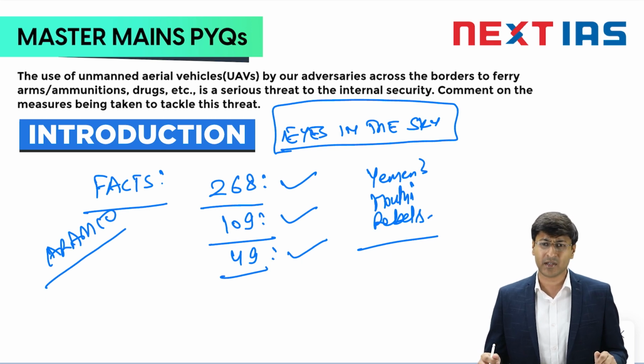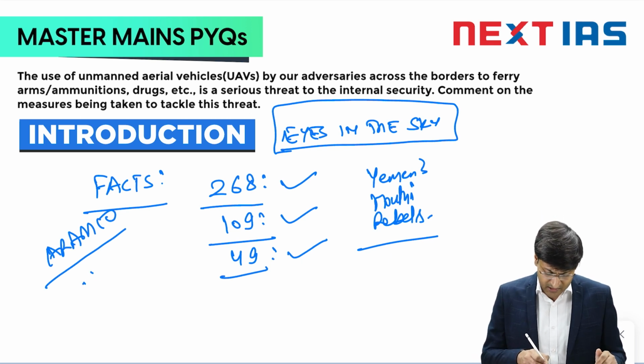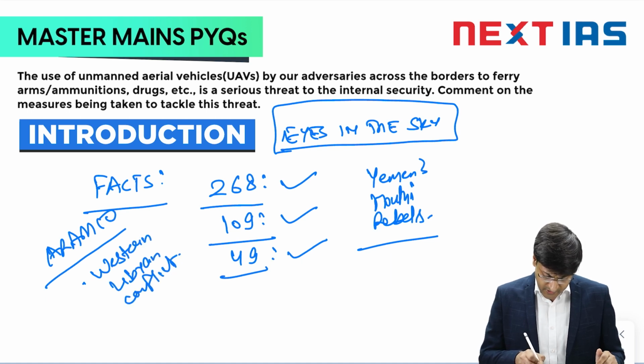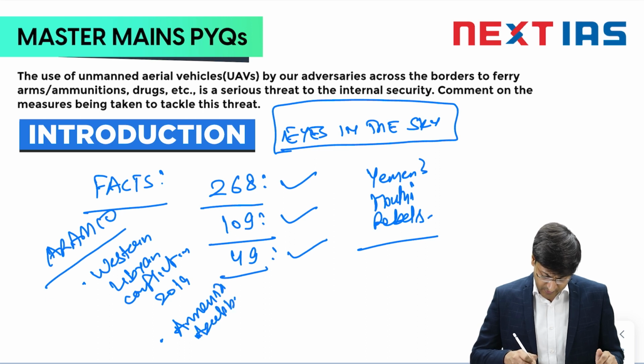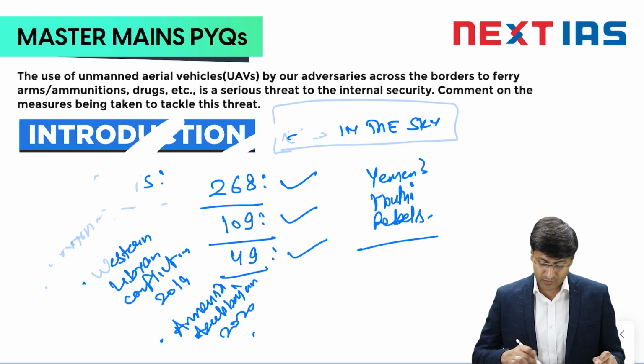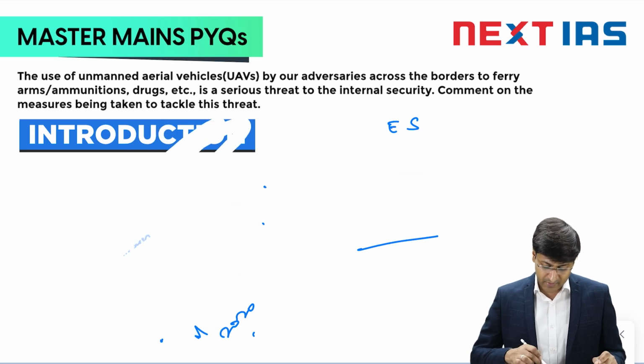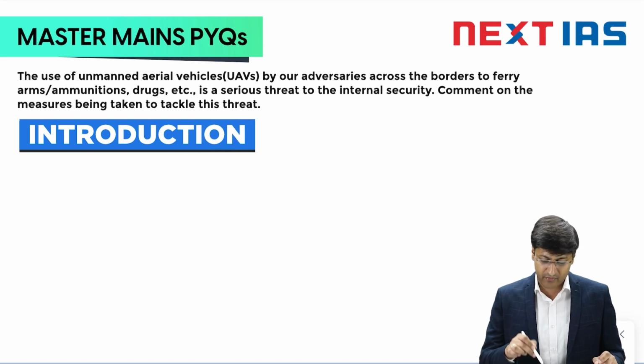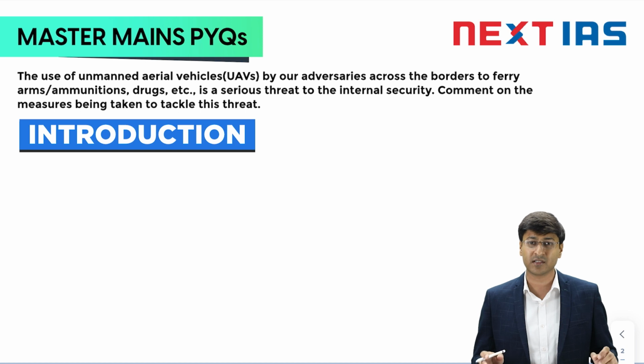If we look at some other examples where drone use has been in the news in the global space, we had the Western Libyan conflict in 2019, and also we can talk about the Armenia Azerbaijan conflict of 2020. And the most recent example before you is the ongoing Russia Ukraine war, where you might have seen the usage of drones is at its peak. So basically, when it comes to global conflict, it is not just limited to India. Across the globe, whenever there is a conflict, we find the usage of drones is at its peak.